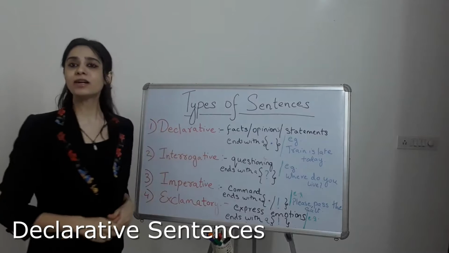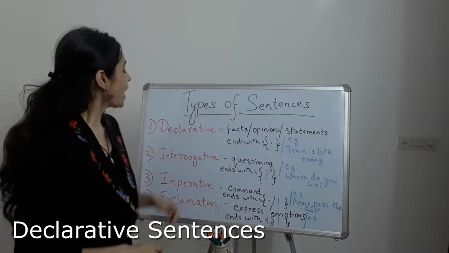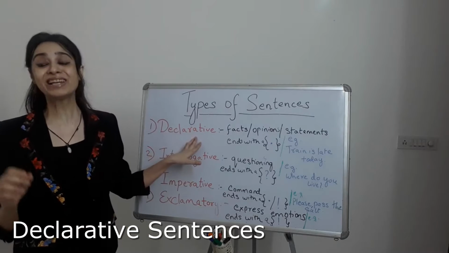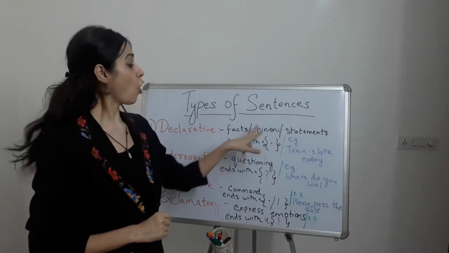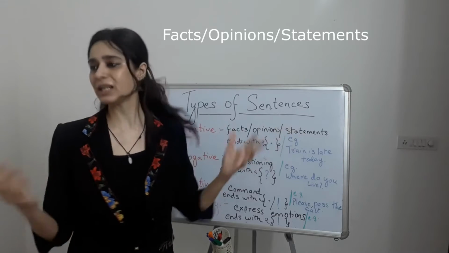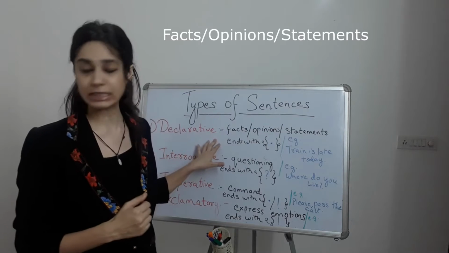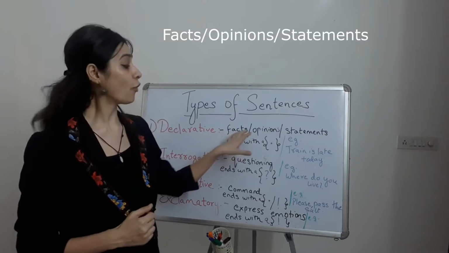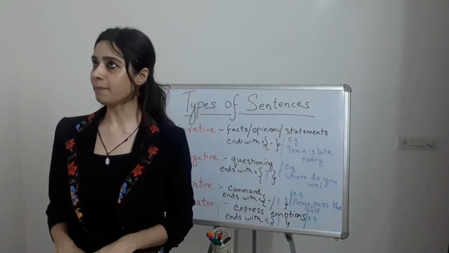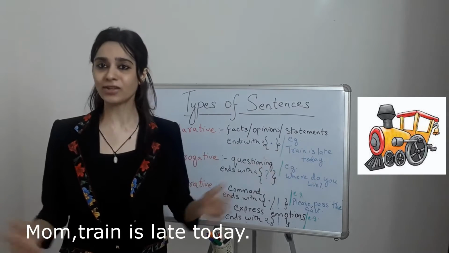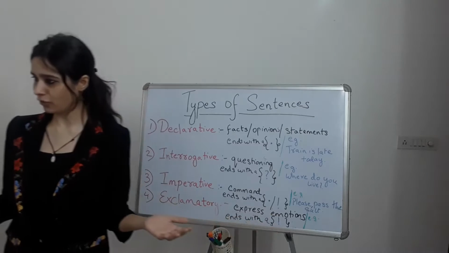So what are declarative sentences? A declarative sentence is a sentence which either states a fact, expresses an opinion, or gives a general statement. For example, train is late today. It's a normal statement, right?